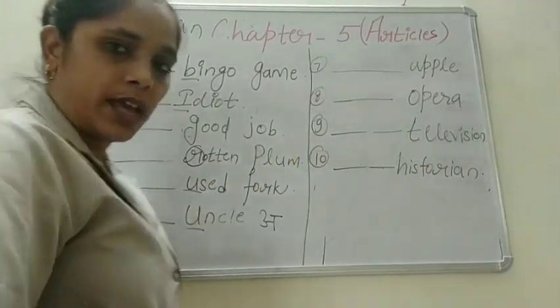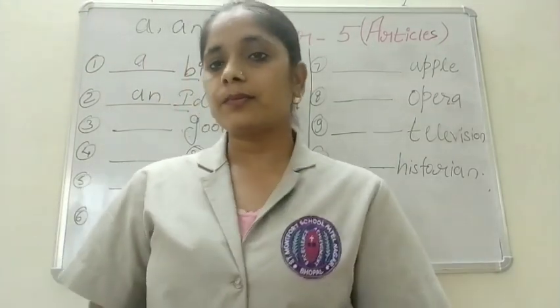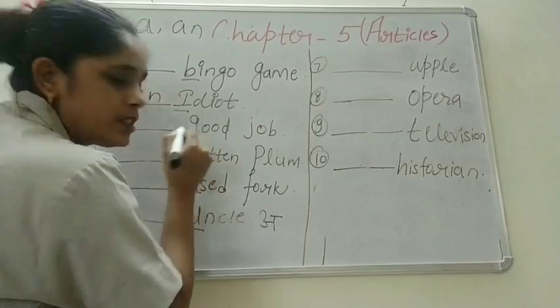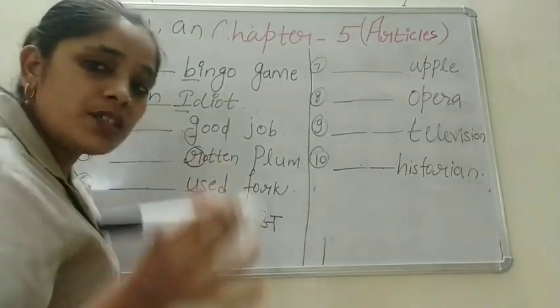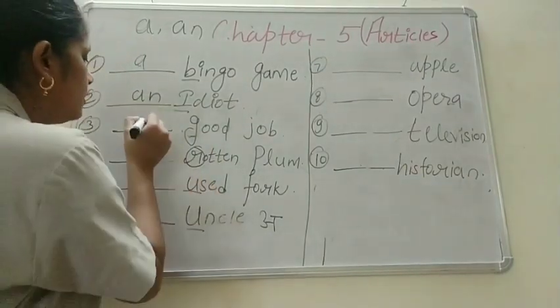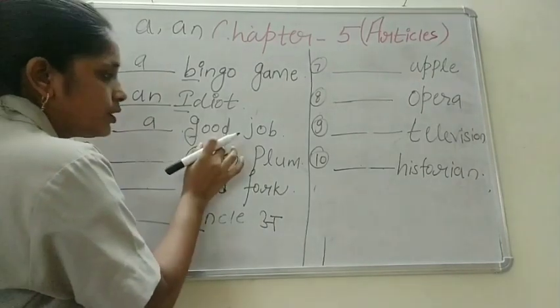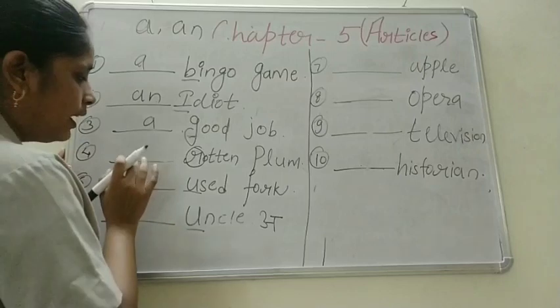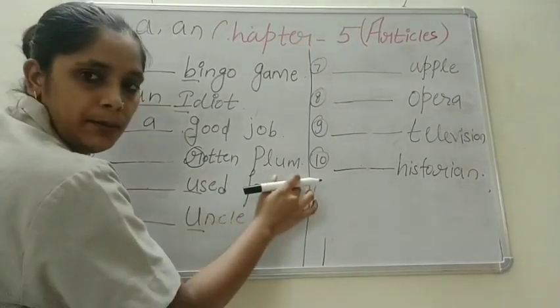Now children, what should I write? The sound is consonant. When the sound is consonant, we will use a. A good job.